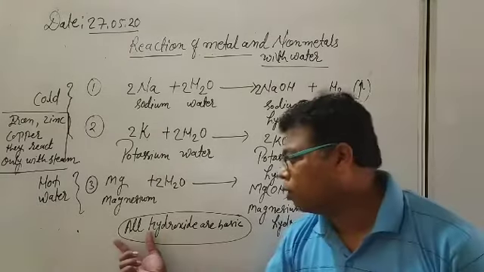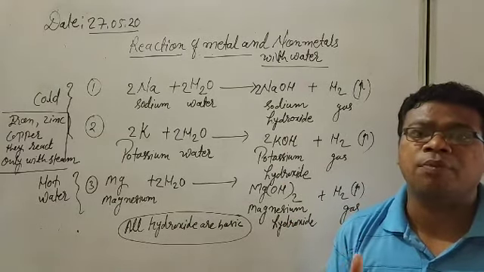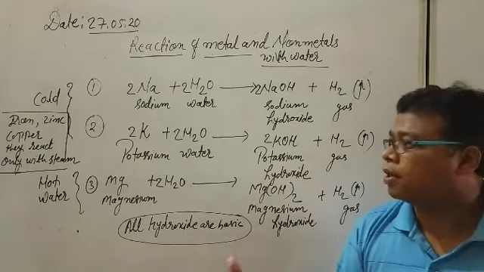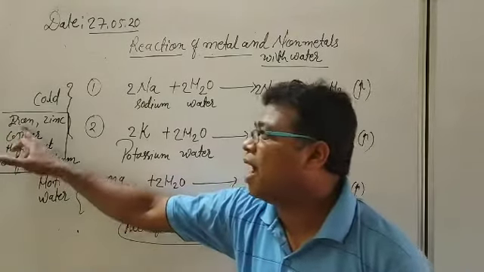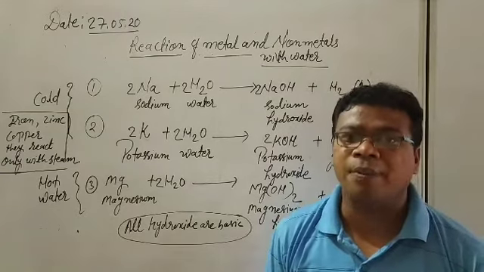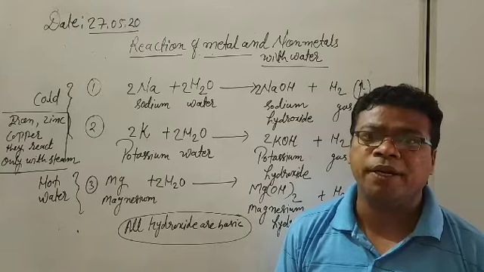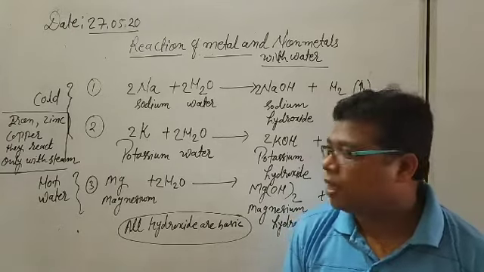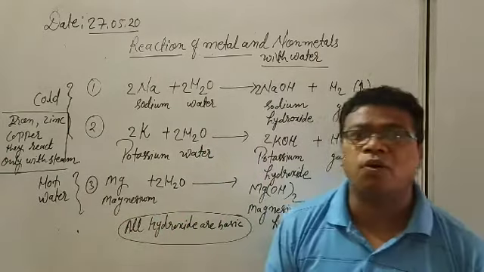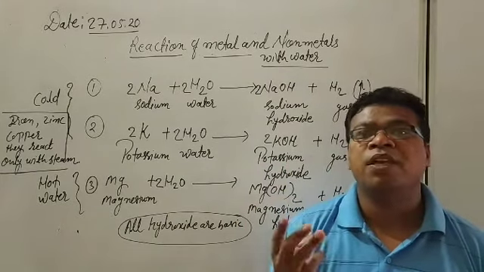What I have written here is that all the hydroxides are basic in nature, which we can test by performing the litmus test. Red litmus paper will change into blue color. One more note I have written here: iron, zinc and copper. These are hard metals because their melting and boiling points are very high. So what do we have to do? They react only with steam. In this way we have seen three categories.